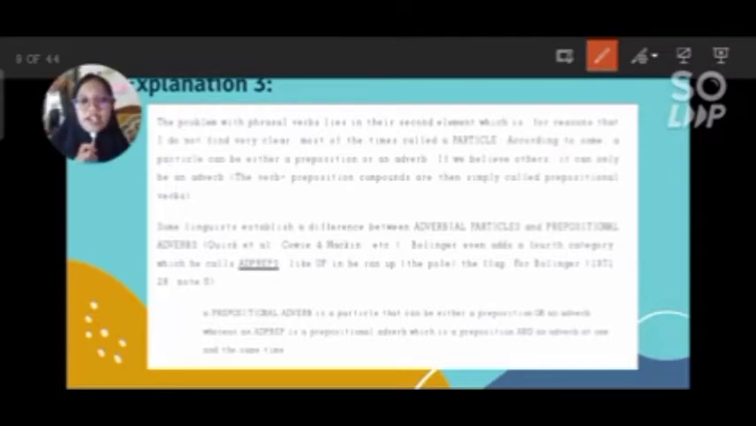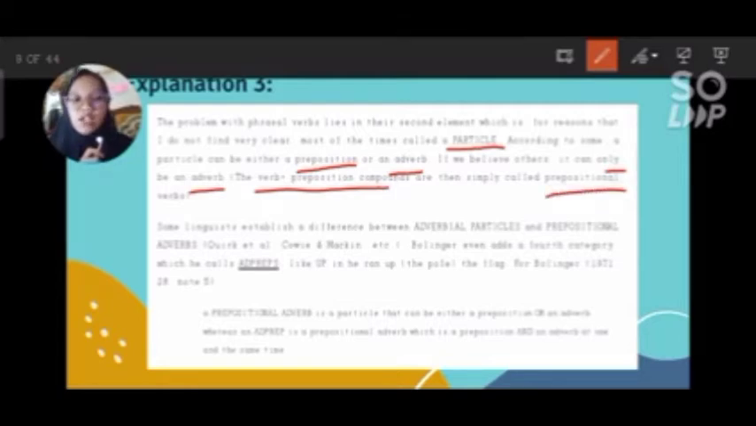In this third explanation, I took from a journal and I emphasized the word particle. I didn't find it very clear. Most of the time it is called a particle. According to some, a particle can be either a preposition or an adverb. If we believe others, then it can only be an adverb. The verb plus preposition compounds are then simply called prepositional verbs.